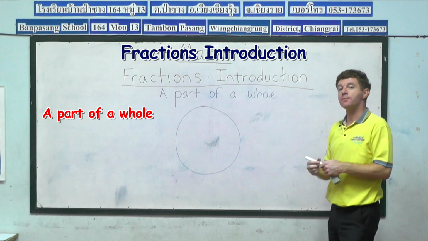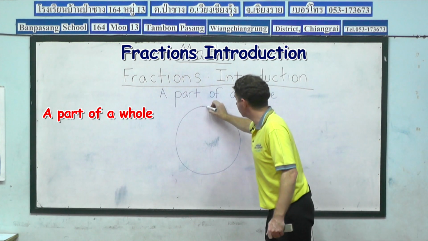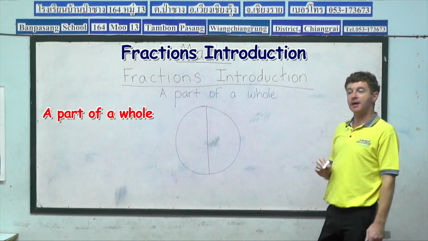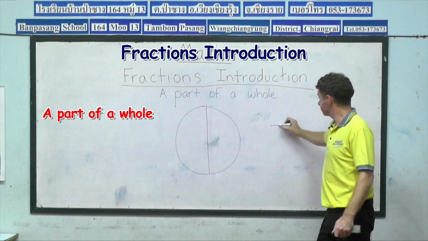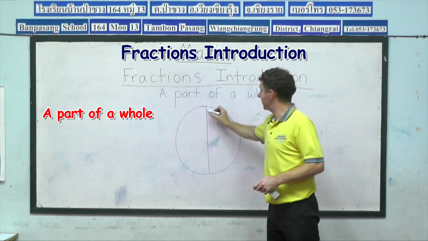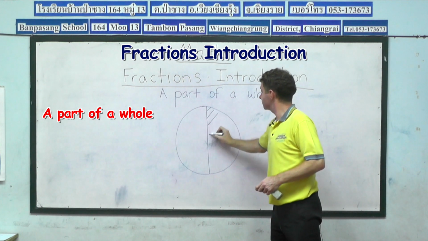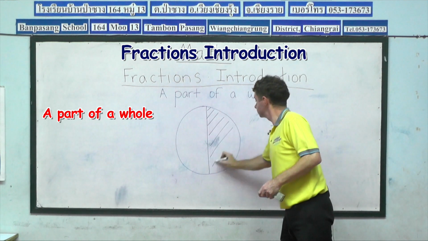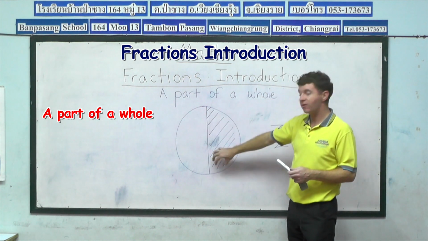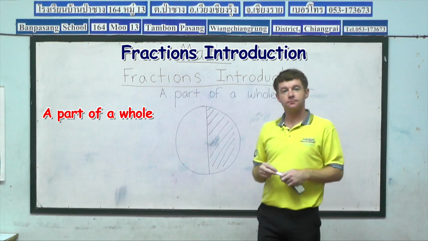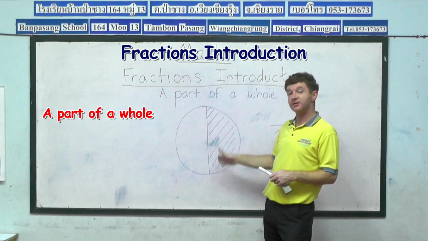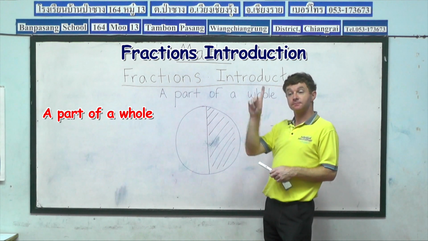However, what happens now if I draw a line down the center of our circle? How many parts can you see to the circle? 2, okay? So there are 2 parts to the circle. Now, if I was to colour in this half of the circle, how many parts of the circle does this side represent? There's 2 parts, 1, 2. And how many parts does this side represent? 1.